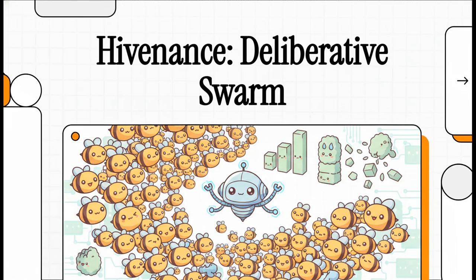Welcome to this explainer. If you've ever watched your automated trading bot absolutely self-destruct, stubbornly buying the dip while the market structure shifts and your account plummets to zero, you already know the fatal flaw of standard crypto bots. They are rigid. But today, we're dissecting a fascinating piece of financial architecture called Hivenance that fixes this. It uses a multi-agent protocol, basically a deliberative swarm, to prevent those catastrophic failures. Let's dive right into how this actually works.